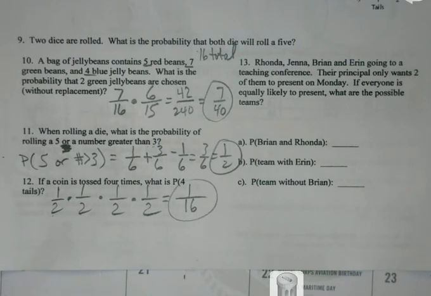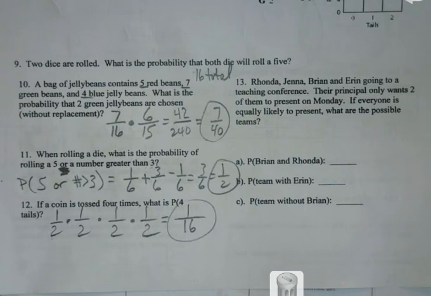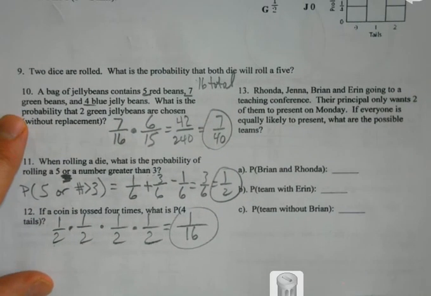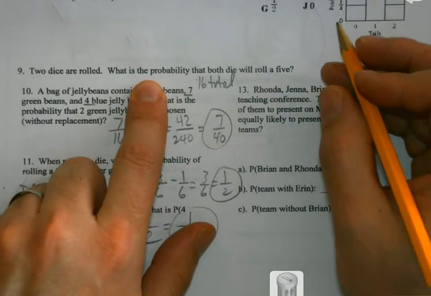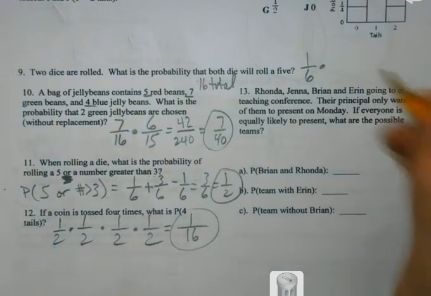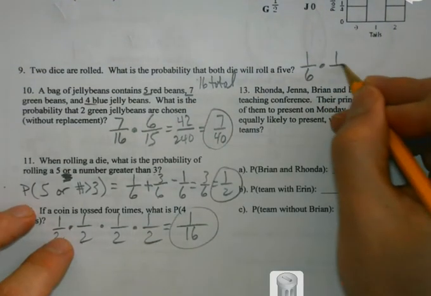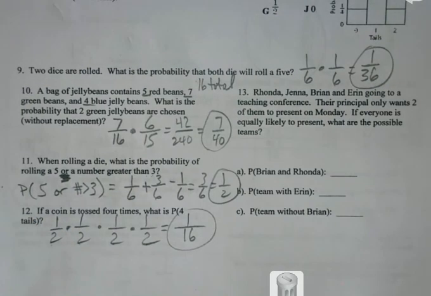How did you get number 9? 2 dice are rolled. Okay, before I continue with this one, when I roll 2 different dice, does what I get on the first one affect the second one at all? No. So it's different than when I was eating jelly beans. Is 13 wrong? Let's see. What's the probability of both? The chance of rolling a 5 is 1 out of 6. Then I pick it up, roll the die again, still 1 out of 6. So 1 out of every 36 rolls, I will get 2 5s.